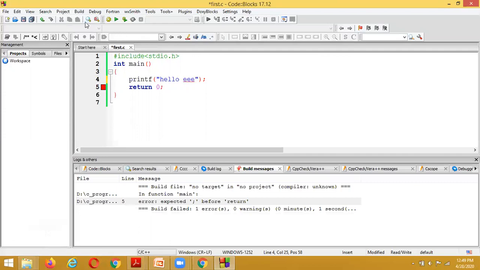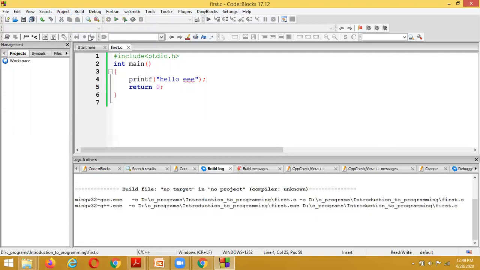Suppose once again I am saving my program and building. Here I am clicking on compile. And now, what is the message it is showing? What is the report it is showing? The error report is showing zero errors, zero warnings.